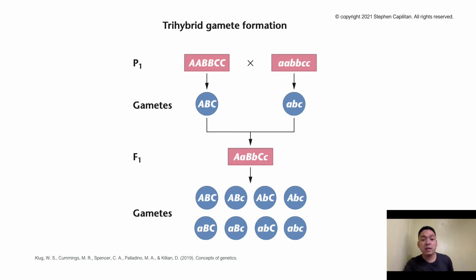So we got here a triplet of these gametes, uppercase ABC and lowercase abc. So if you try to get all the F1, you'll get all heterozygous. Now, when we try to cross all of them, we got 8 possible gametes.